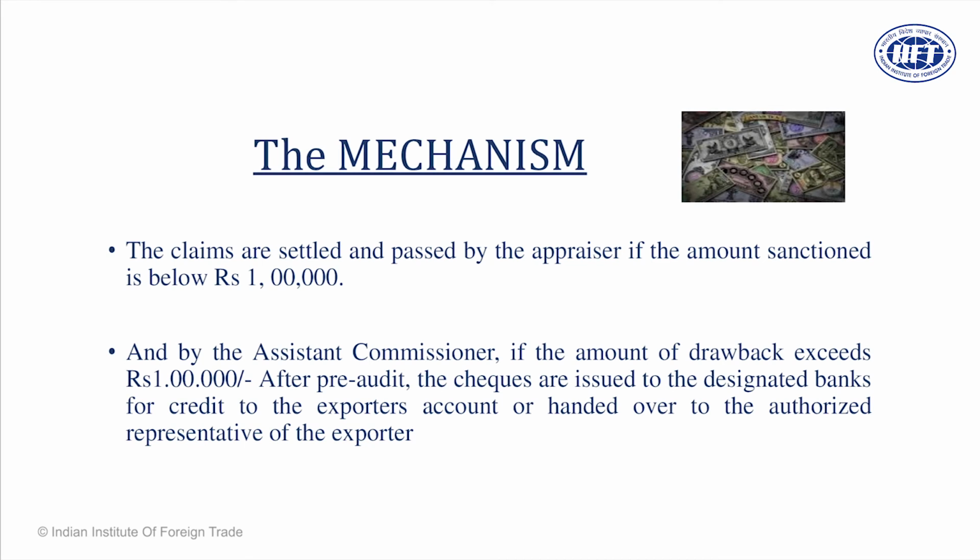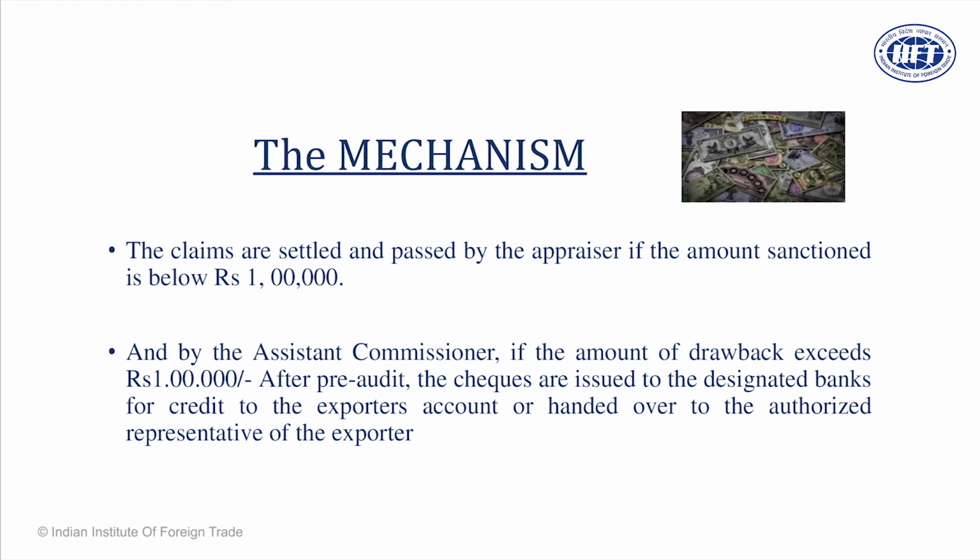The claims are usually processed by the appraising officer, AO, who is an officer of Indian Customs. Above that, the file may go up to the assistant commissioner, and there are norms and circulars which specify this. As the amount of drawback keeps on increasing, the number of officers involved may also keep on increasing. For example, if there is a drawback claim of 1 crore rupees, even a small mistake will result in huge loss to revenue. Then it will go to the assistant commissioner, then to the deputy commissioner, to the joint commissioner, and this way there is a layered hierarchy of Indian Customs, where more officers may be involved when the amount of drawback becomes high.